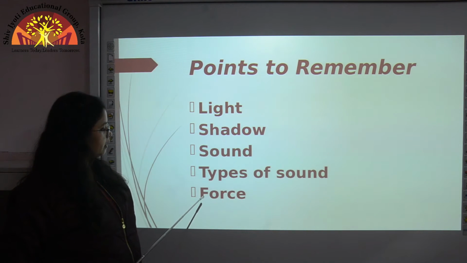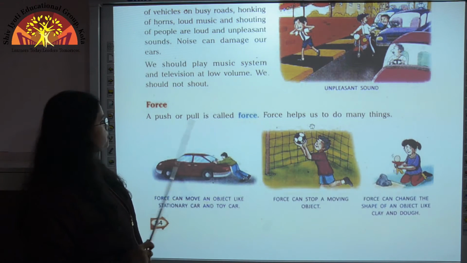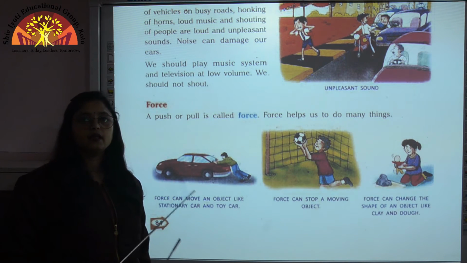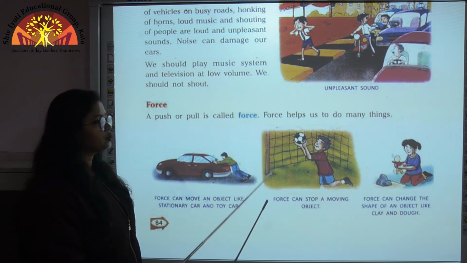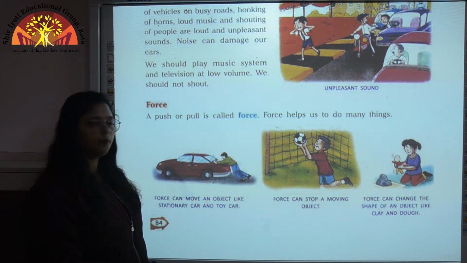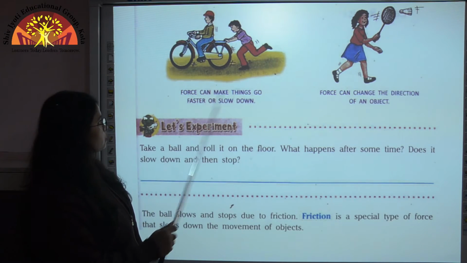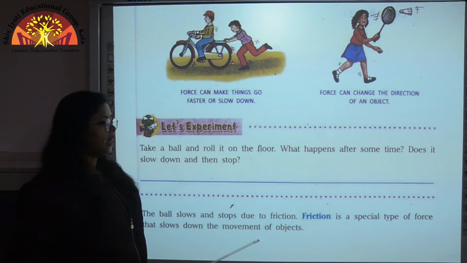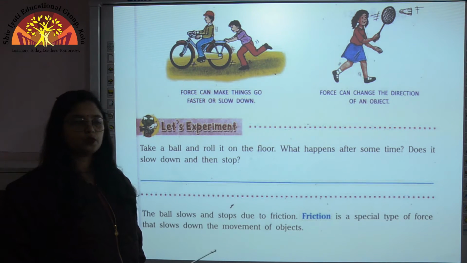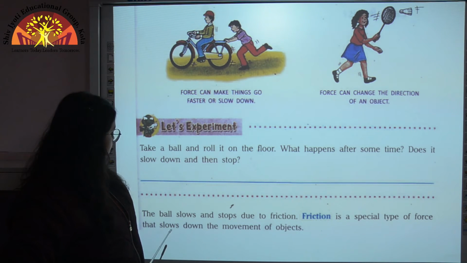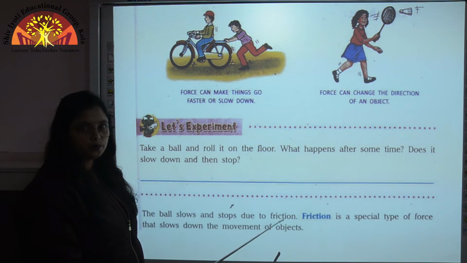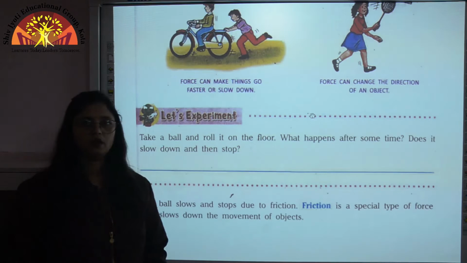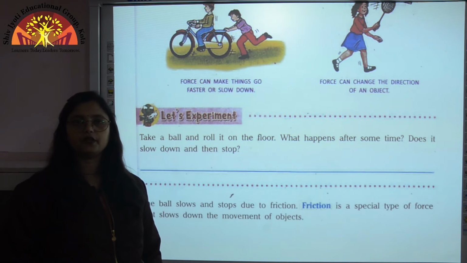Then the next topic here is force. So children, a push or pull is called force. Force helps us to do many things, like it can move a stationary object, it can stop a moving object, it can change the shape of an object, it can make things go faster or slow down, and it can change the direction of an object. And children, there is one special type of force which is called friction. It slows down the movement of objects. It is the force which opposes the motion of an object. So children, this is all about the revision of the contents of the chapter.